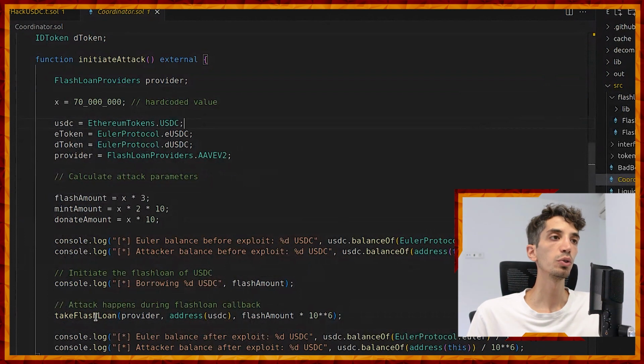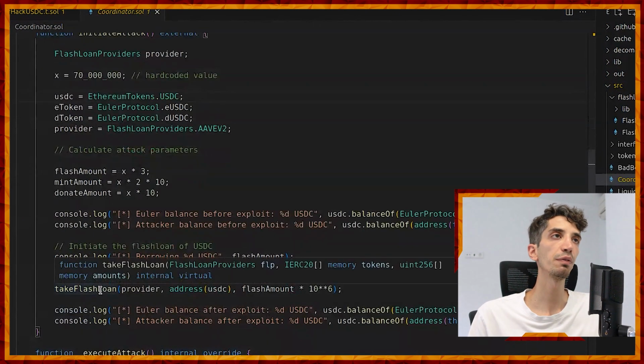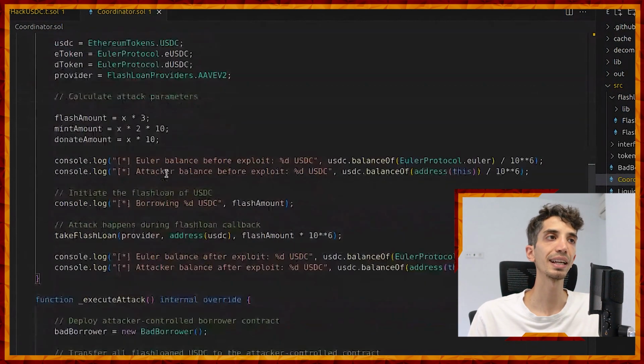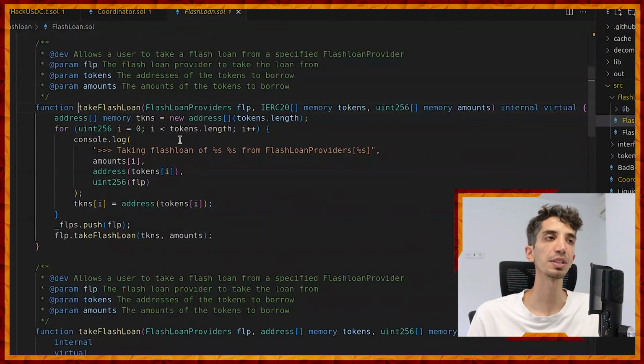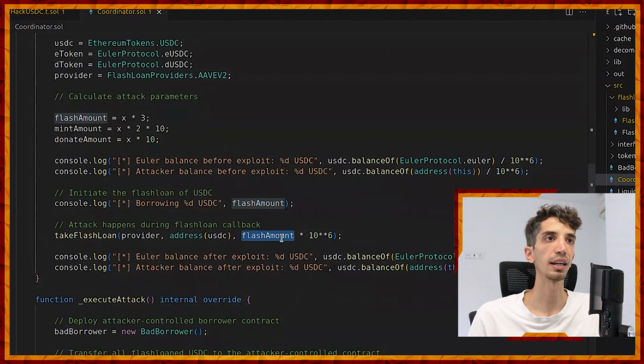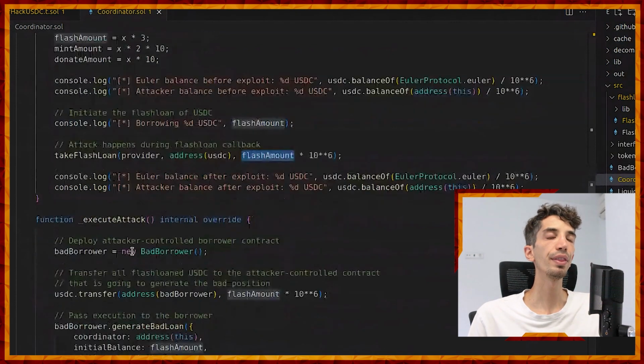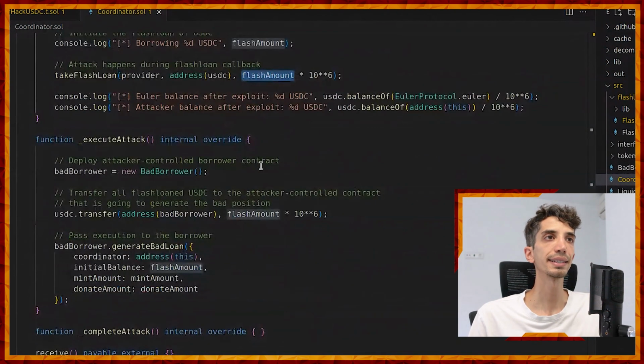So let's go to the flash loan function just briefly, because it's a function that comes from the template, so we won't spend too much time on it. It's essentially going to the flash loan providers, in this case Aave, and it's going to ask for the flash loan, for this flash amount. Then within the flash loan callback, the attack will be executed.